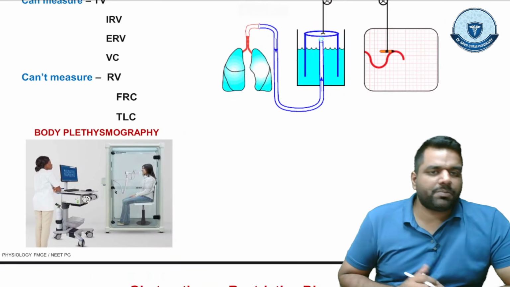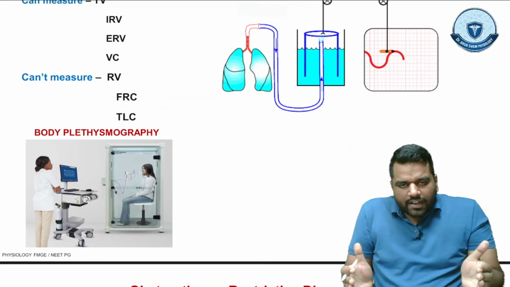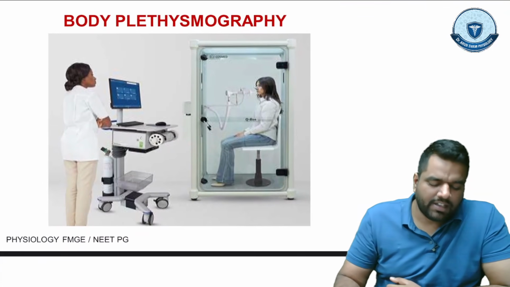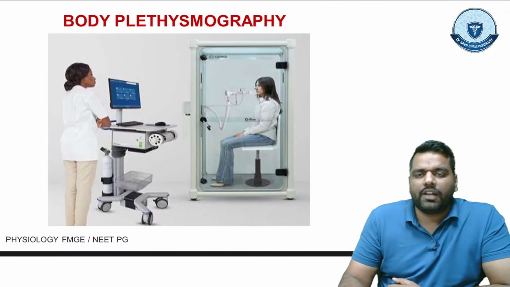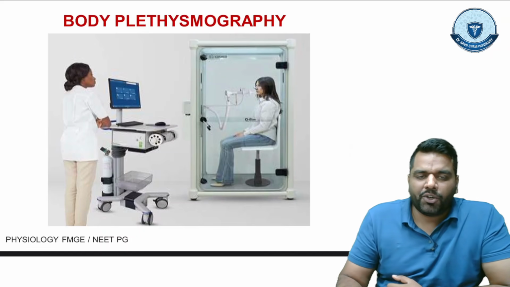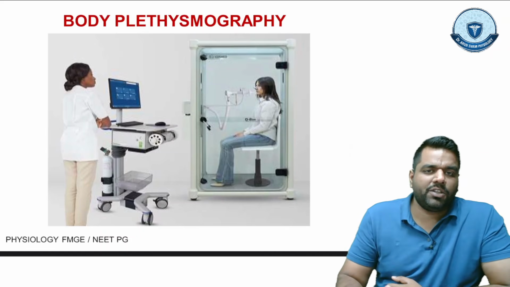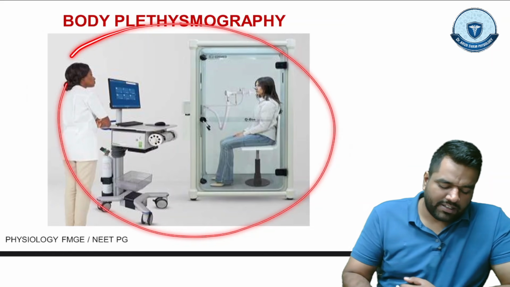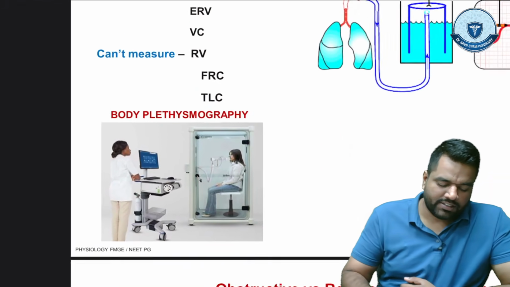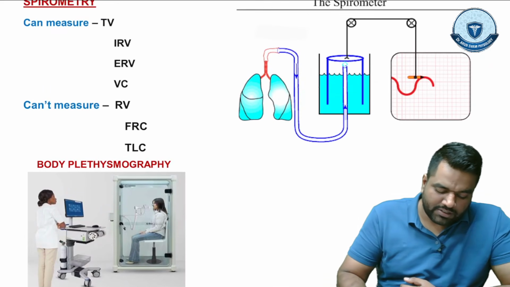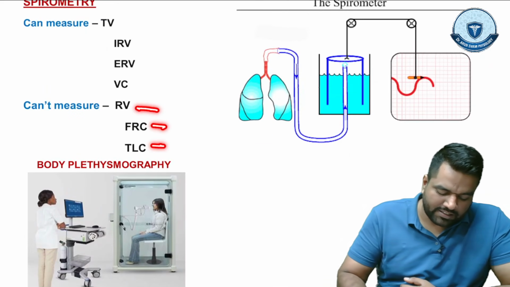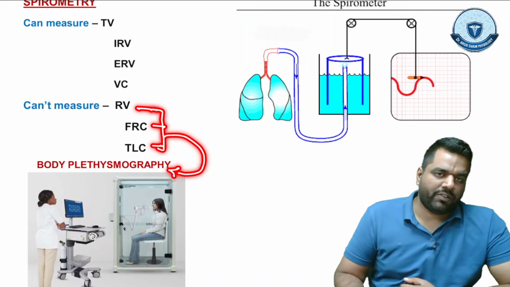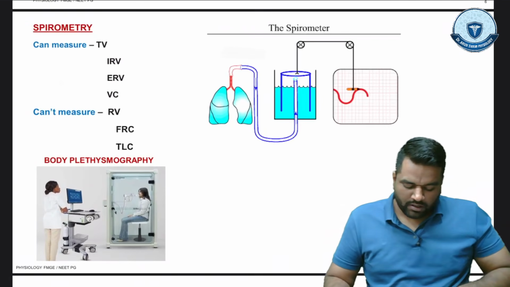Guys, the body plethysmography is a closed chamber. Inside of this, the person is doing exhalation, and this is how you can measure the residual volume, the TLC, and the FRC. Body plethysmography looks something like this, a closed chamber which you can see over here. So all of these, residual volume, FRC and TLC, can be measured by body plethysmography.